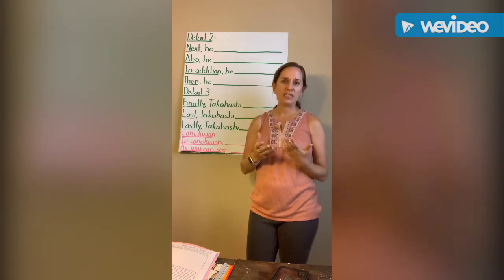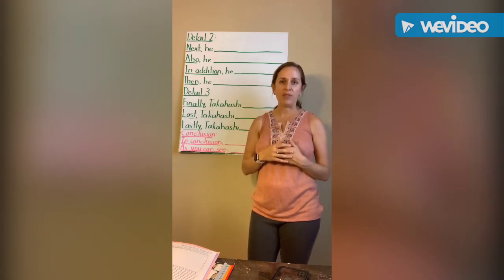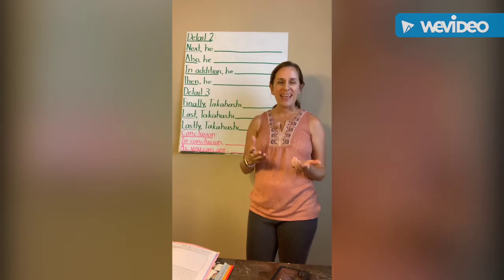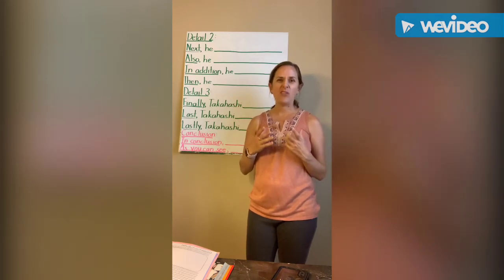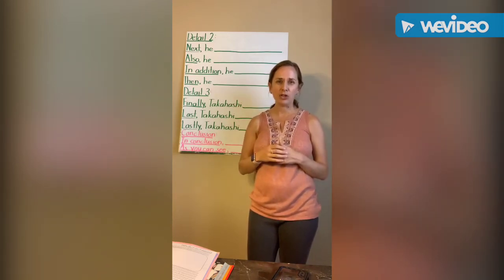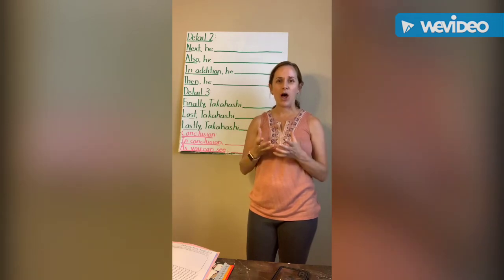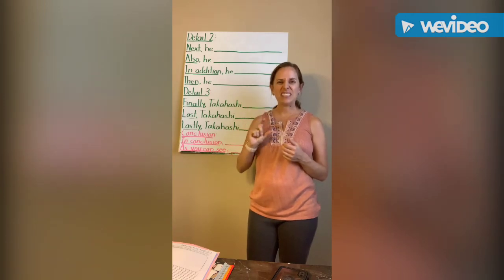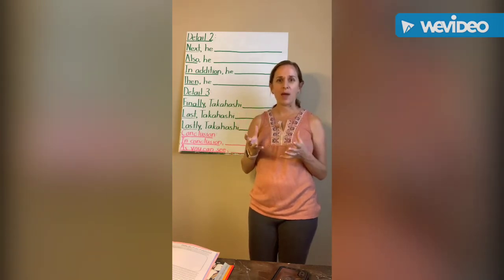So if they, for example, said, I can describe the things that Takahashi's done, they can say the same thing for the most part in the conclusion, because again, we want to wrap it all up. We want to make sure that that topic sentence and the conclusion kind of say the same idea. We want to wrap up our paragraph.